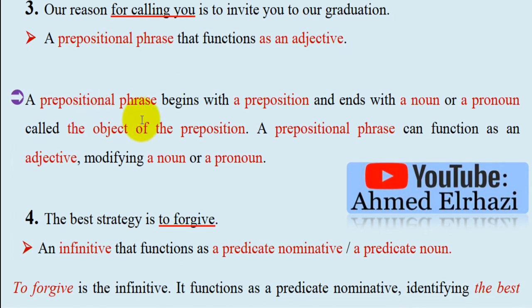A prepositional phrase begins with a preposition, for, and ends with a noun or a pronoun, you. For calling you. Call it the object of the preposition. A prepositional phrase can function as an adjective modifying a noun or a pronoun.